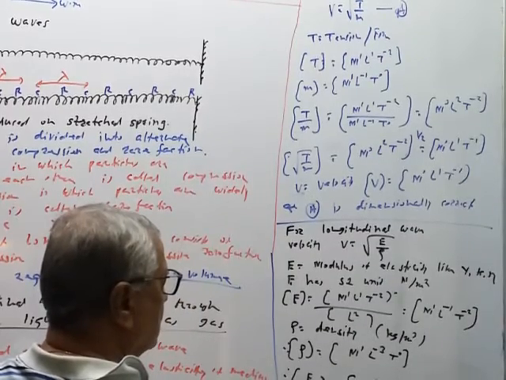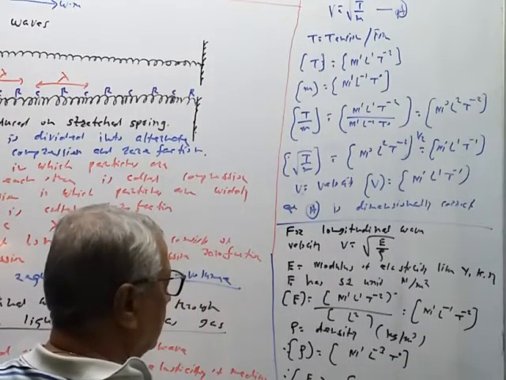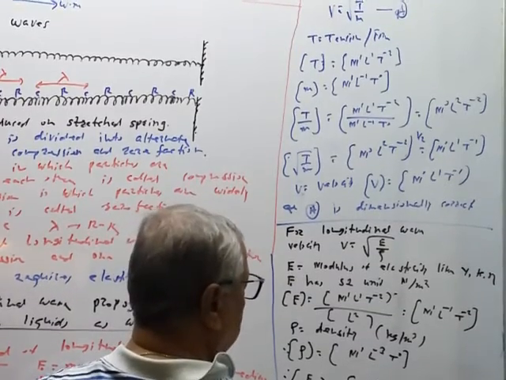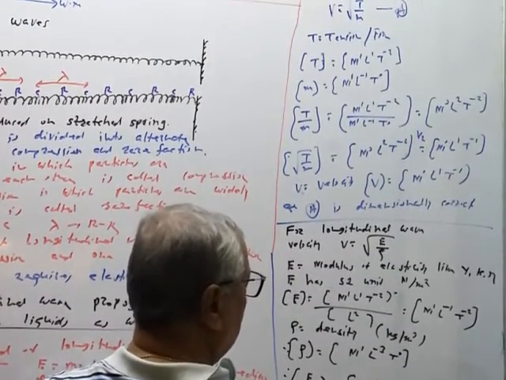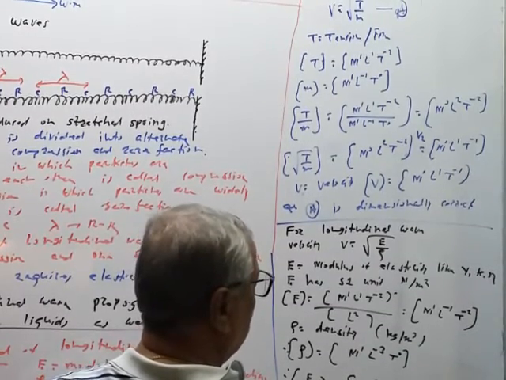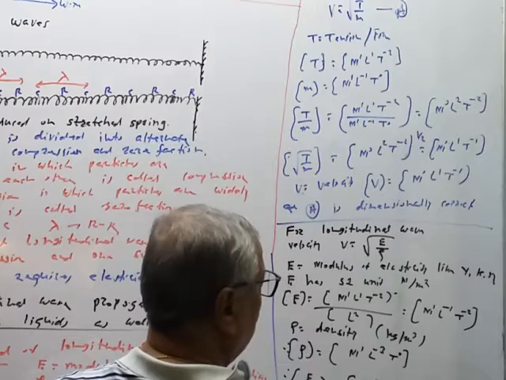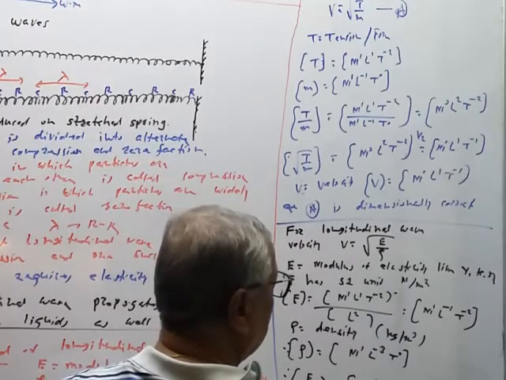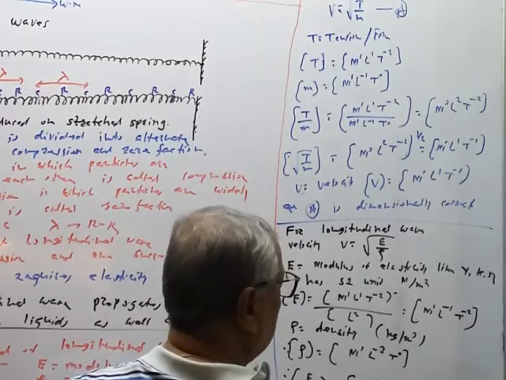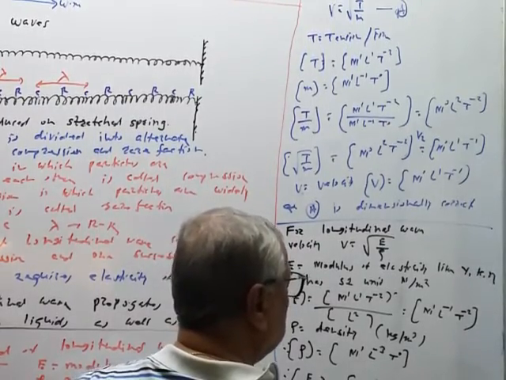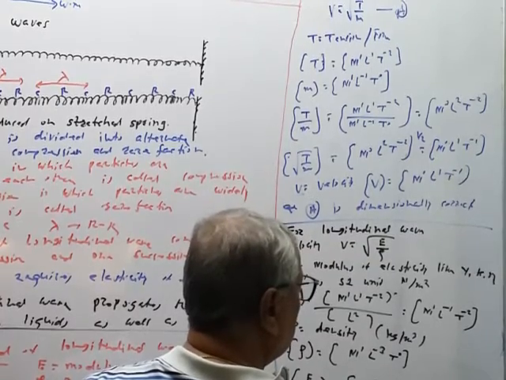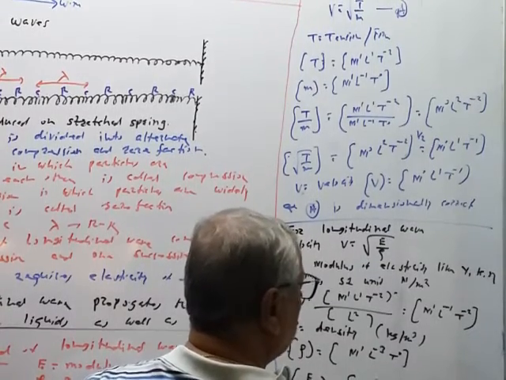Therefore, dimensions of under root E by rho is equal to [M^0 L^2 T^-2] raised to 1/2, and that is equal to M^0 L^1 T^-1.